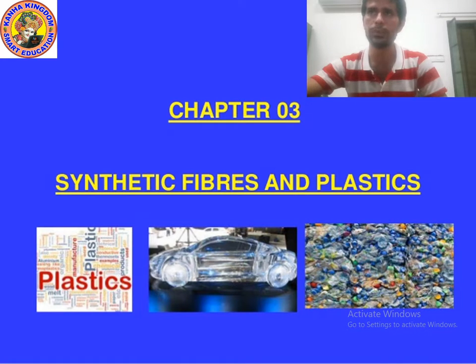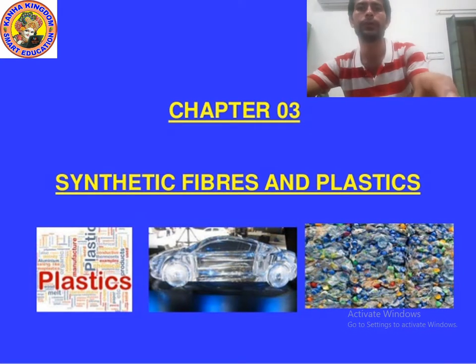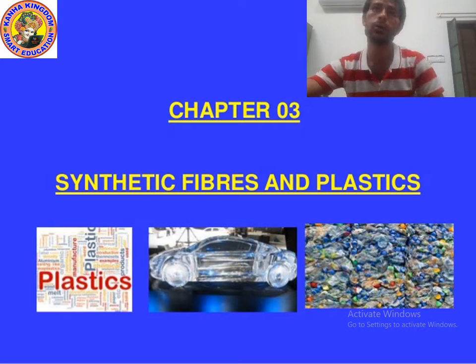So, what do you mean by plant fiber and what do you mean by animal fiber? Fibers that we get from plants are called plant fiber. And fibers that we get from animals are known as animal fiber.